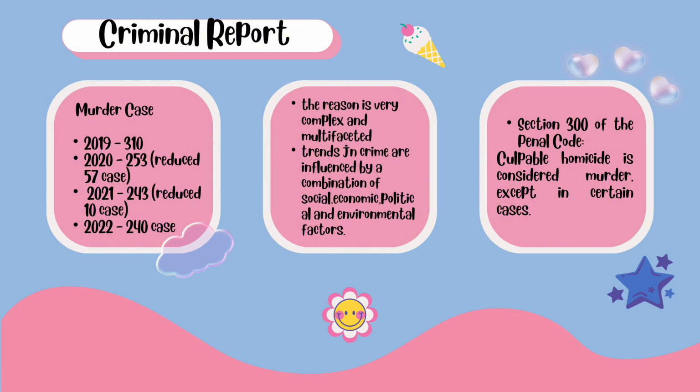Due to the population increasing, the reasons crime happens may vary, especially in the mens rea. The reason is very complex and multifaceted. It is crucial to note that trends in crime, including murder, are influenced by a combination of social, economic, political, and environmental factors. In some cases, people suffering from high levels of poverty and economic inequality tend to contribute to criminal behavior due to desperation.